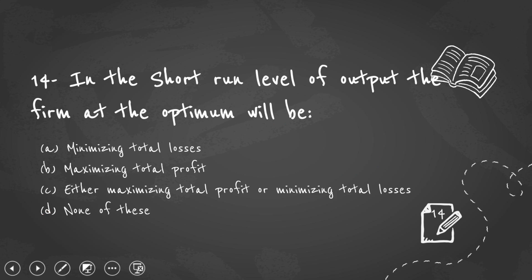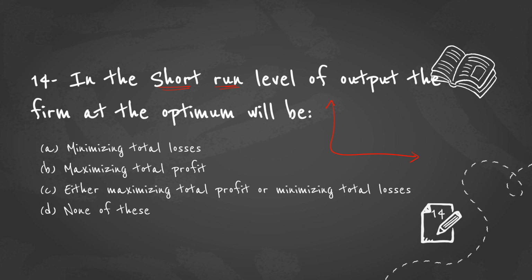The next one: in the short run, the level of output of the firm at the optimum will be. What the question asks is how the firm at the optimum will behave in the short run.